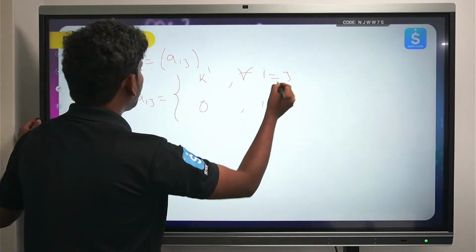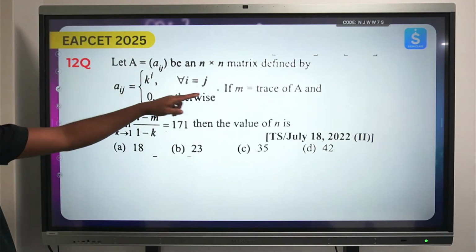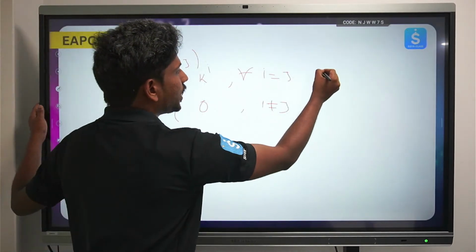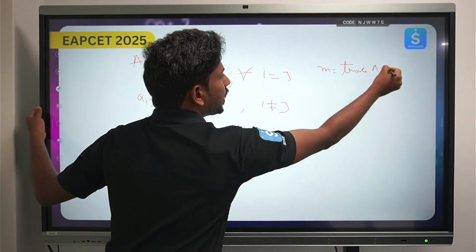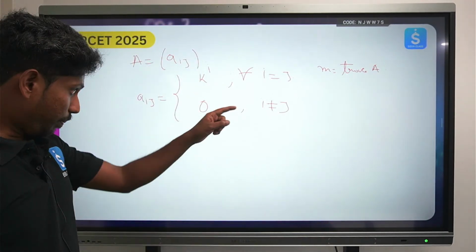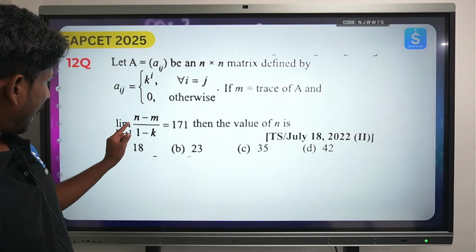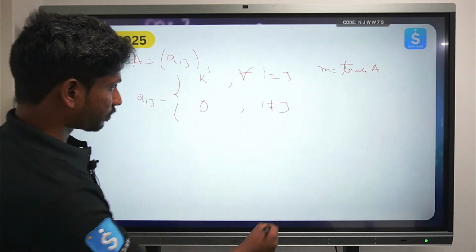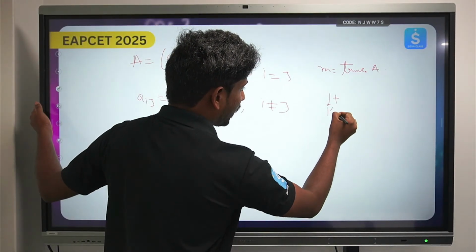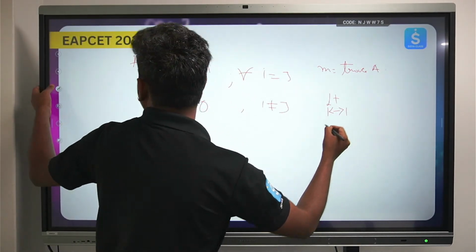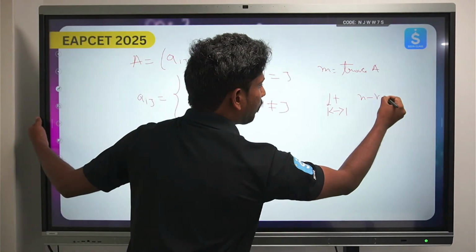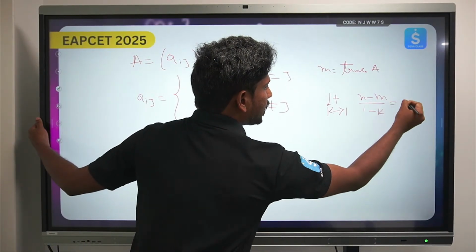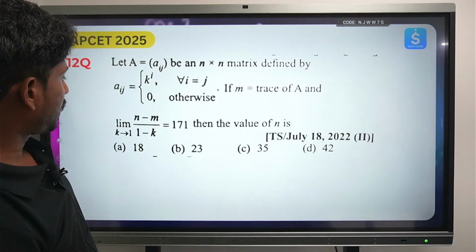Now weed adugutundi entante what is the trace of the matrix. So m is the trace of the matrix. So he has defined m equals trace of A. ఇప్పుడు వాడు ఒక క్యాలిక్యులేషన్ అడుగుతున్నాడు. Limit k tends to 1, n minus m by 1 minus k, is equal to